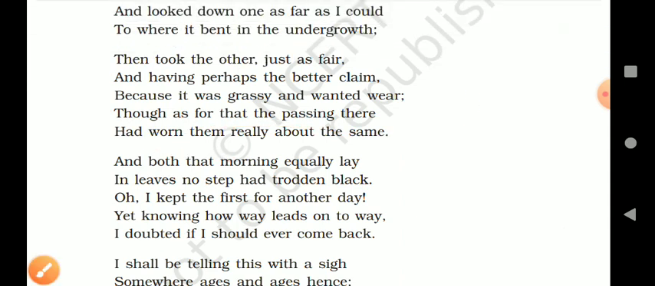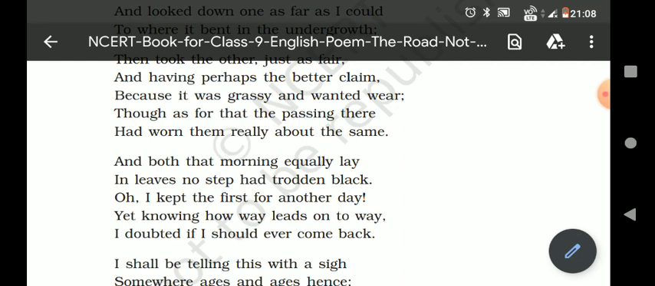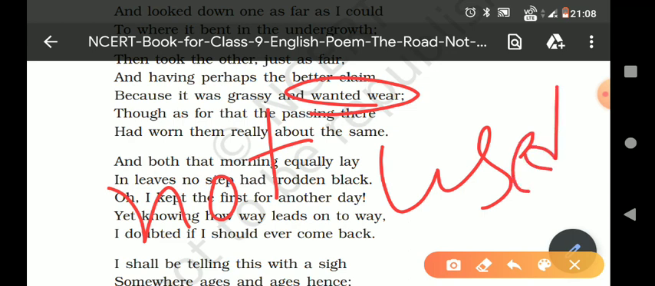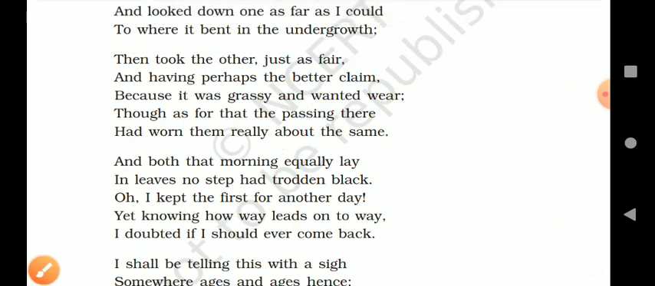Then took the other, just as fair, and having perhaps the better claim, because it was grassy and wanted wear. Wanted wear means not used, and grassy means also the same. Though as for that, the passing there had worn them really about the same.